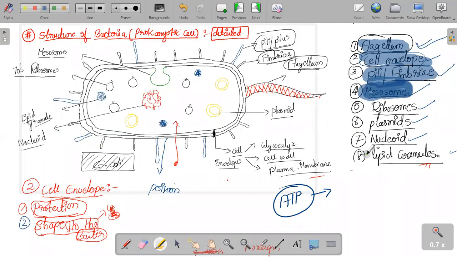Mesosome resembles mitochondria. It works like mitochondria, but it is not mitochondria. It helps in the production of ATP molecules. What is ATP? ATP is the currency of the cell. If any work has to be done inside the cell, only ATP can help. So inside a bacterial, sorry, prokaryotic cell, the mesosome produces it. That is a mesosome.